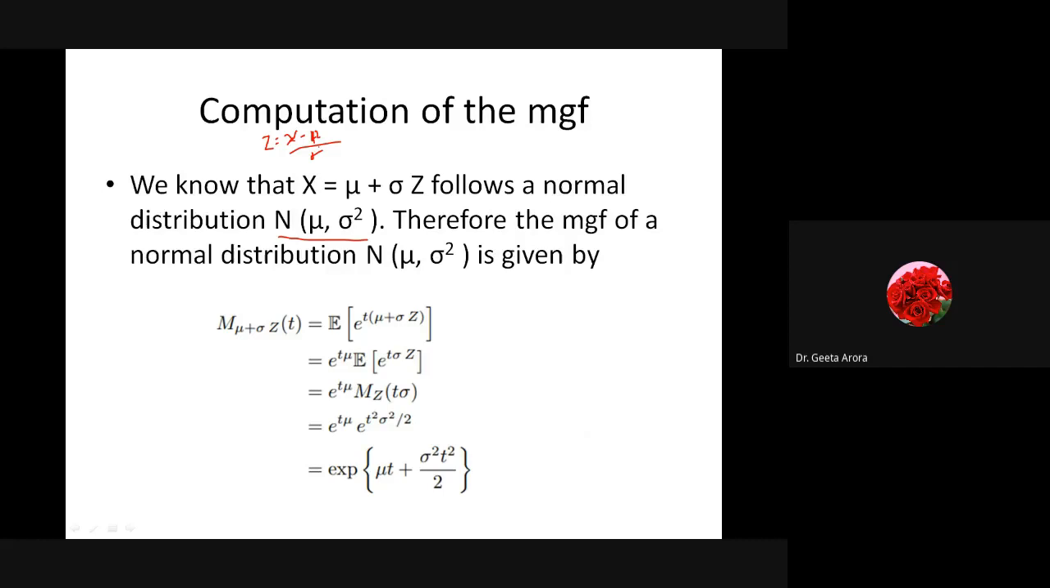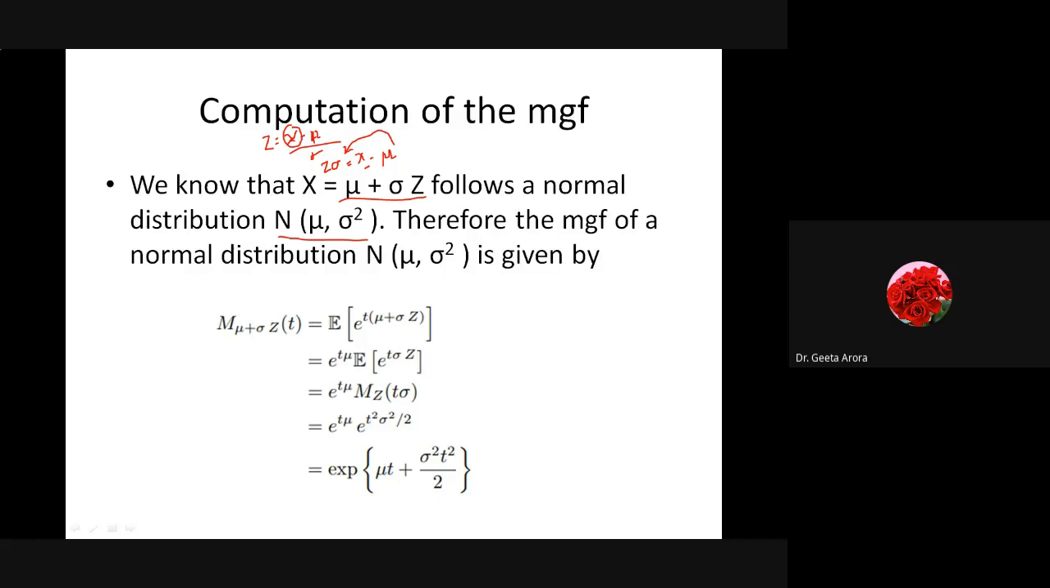From here I can write x in terms of mu. If I take it to the other side, I can write z into sigma is equal to x minus mu, or x is equal to mu plus sigma z. Correct? So if in place of x I put mu plus sigma z, then whatever we got for the standard normal curve can be utilized here, and hence we can calculate the moment generating function.